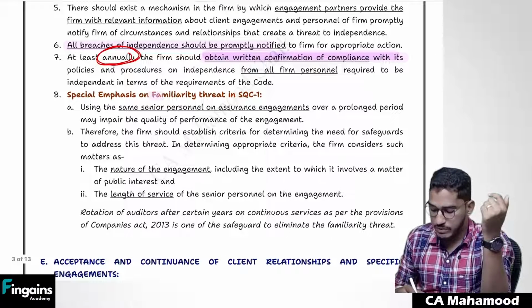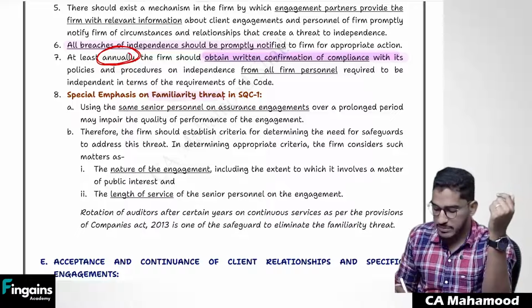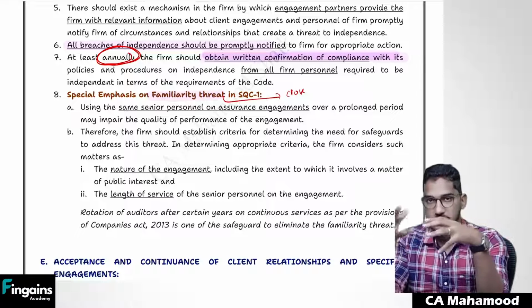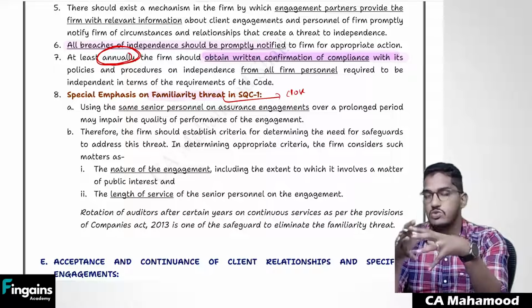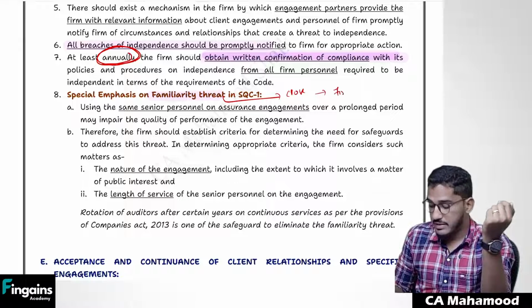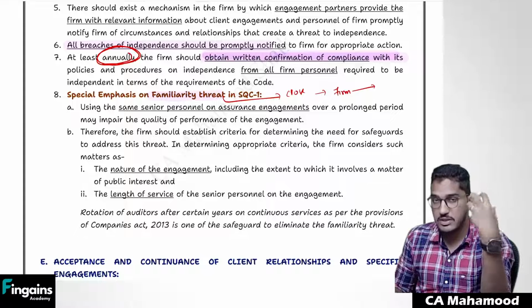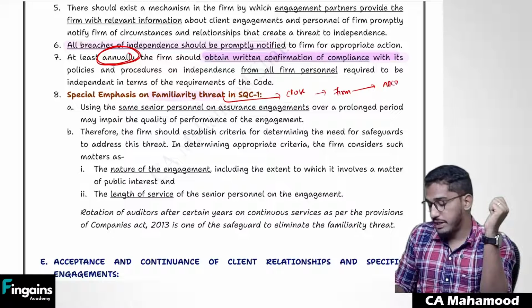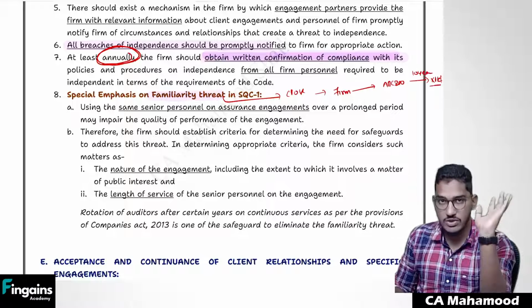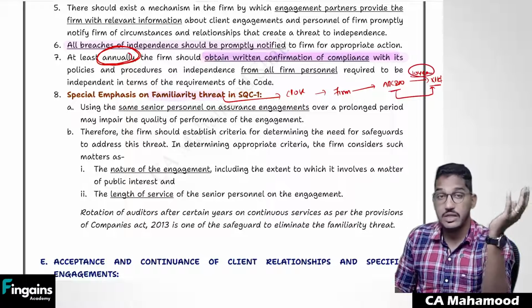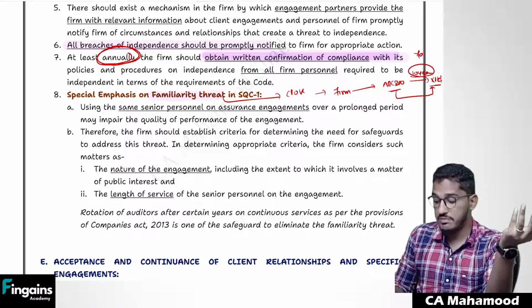And also you have to pay more attention to familiarity threat. Sir, what is familiarity threat? When the chartered accountant and the client have some close relationship, some sort of personal relationship, that will lead to familiarity threat. And also when a firm is continuously providing some service for so long, that also will lead to familiarity threat. Take for example, there is an audit firm ABC and Co. For the last 10 years, they have been acting as the auditor for the company X Limited. The company is not changing the auditors. So because of this long relationship also, independence can be affected. This is what we call a familiarity threat.